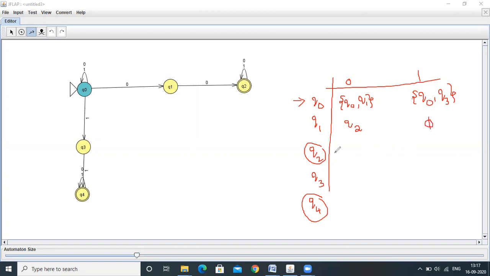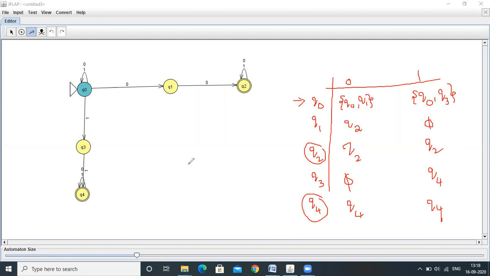Q2 on 0, it is moving to Q2 only. Q2 on 1, also it is moving to Q2 only. Q3 on 0, no transition is defined. Q3 on 1, it is moving to Q4 state. Q4 on 0, it is moving to Q4 state only. Q4 on 1, it is moving to Q4 state only.